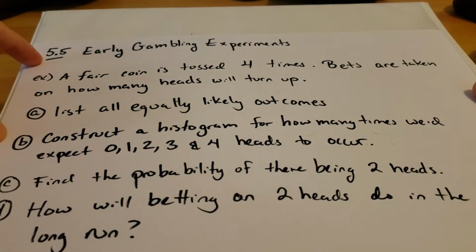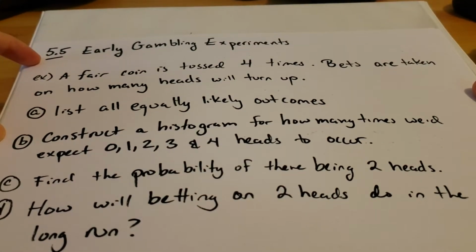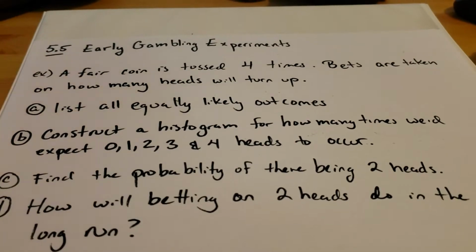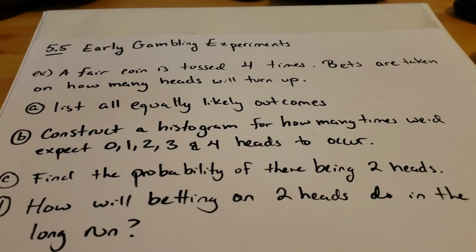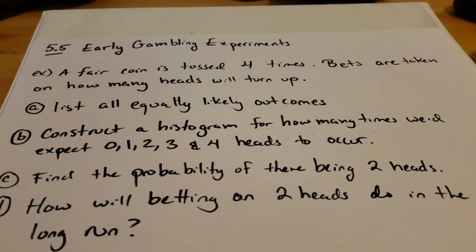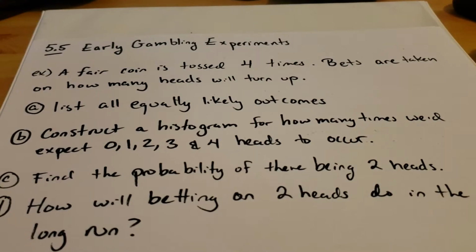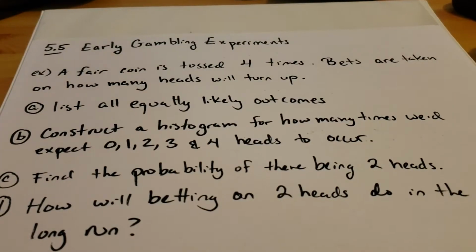Section 5.5 of your text is on early gambling experiments. A lot of the initial study of probability came from studying gambling. If there's anything to motivate people to study and learn new things, it's making money. Think about it: if you're gambling or running a casino, it's really important that you understand the probability of every possible outcome of a certain game, so that you can calculate the way to make the most money or take the most money away from people.